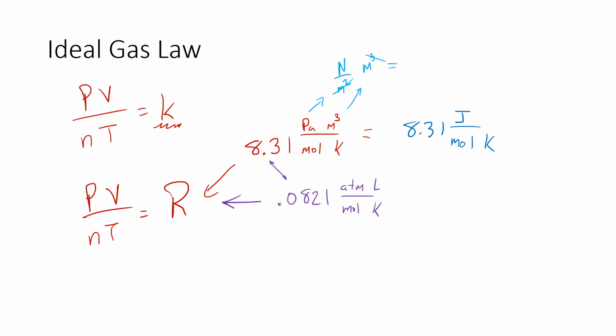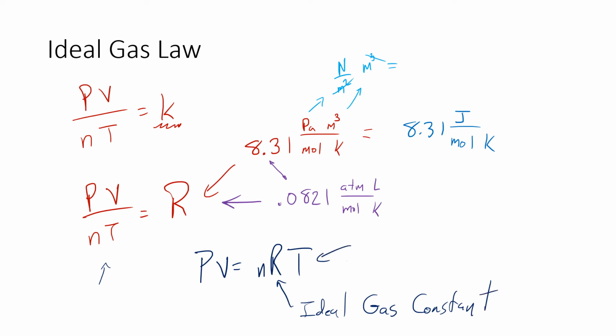Now, they usually don't write your ideal gas law like this. They usually write it in your old friend, PV equals nRT. Nice. So R is this value here. R has a name. It's the ideal gas constant. It shows up in lots of other places that are related to gases like this. Ideal gas constant.